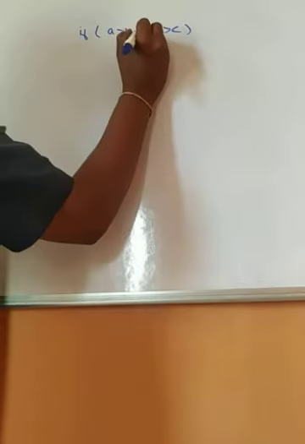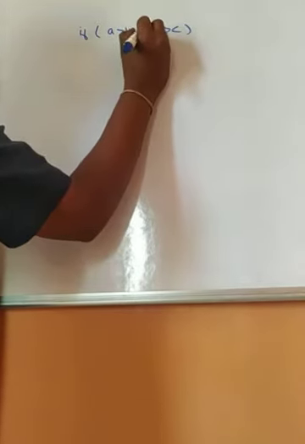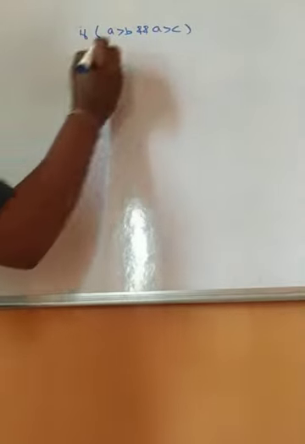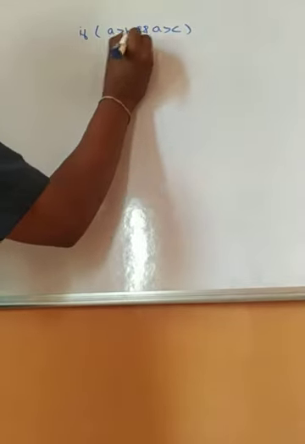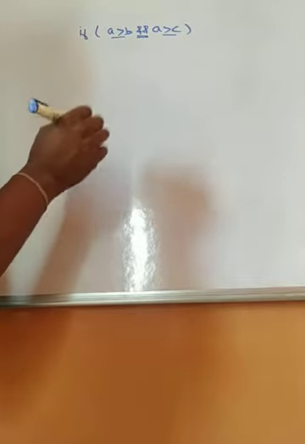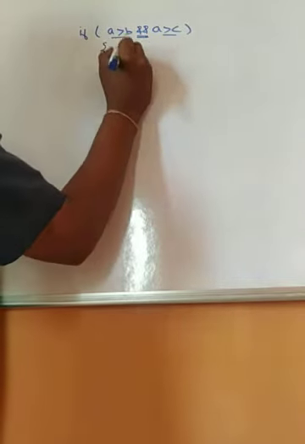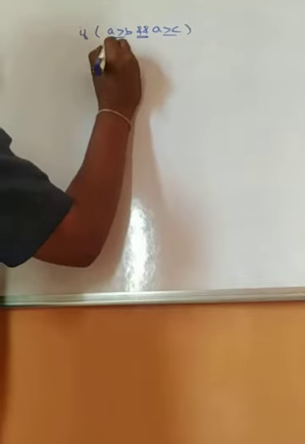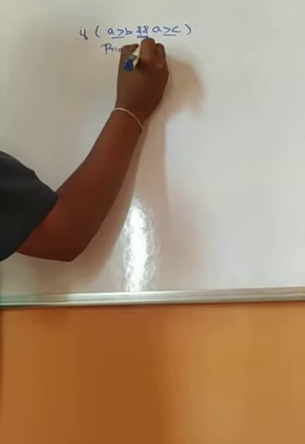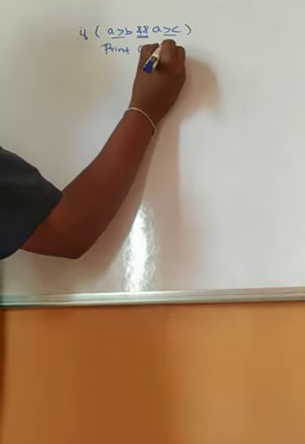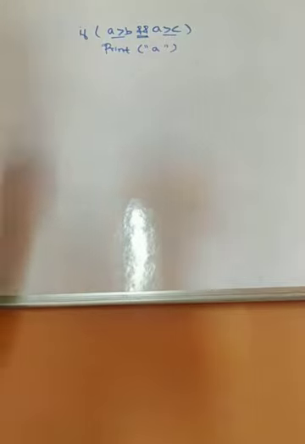So here the operator which I am going to use is the logical operator called AND. In this AND, when both the statements are true, I will get a true statement. Remaining all I will get false statements. So if this is true, then I will print A. I am just printing the A value.